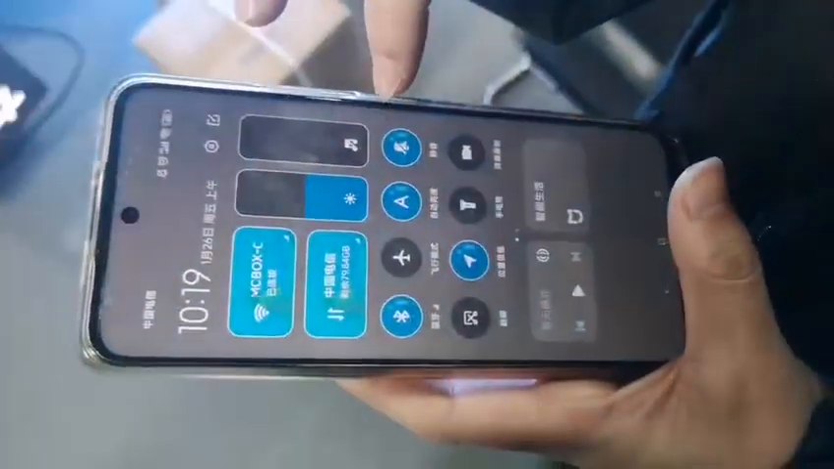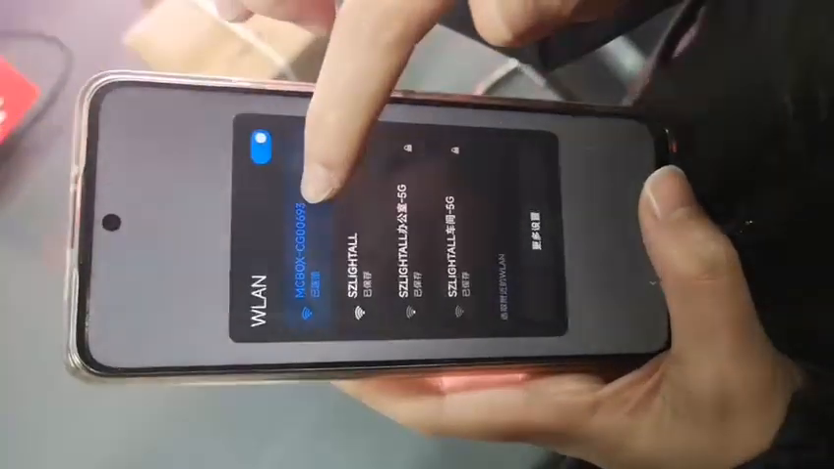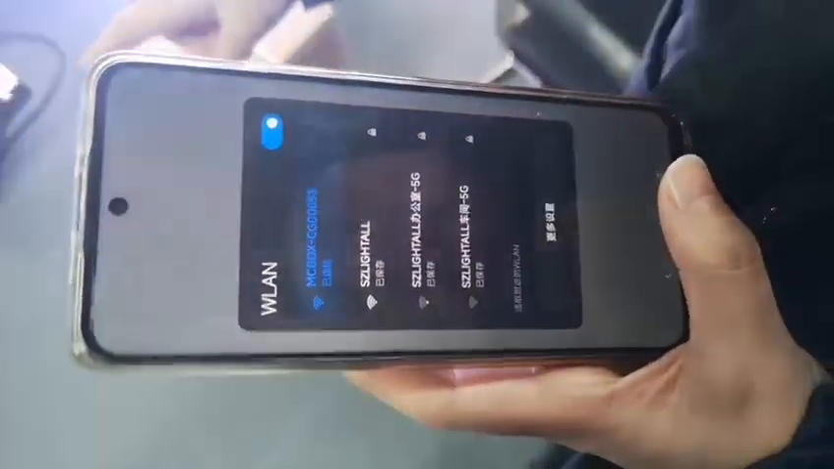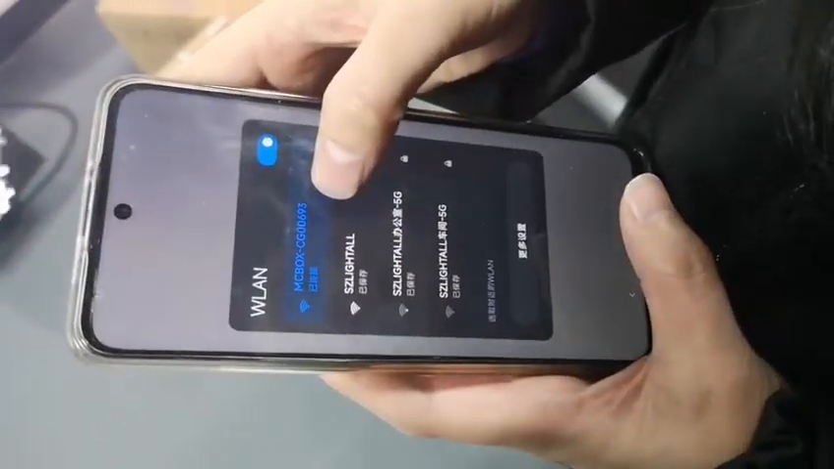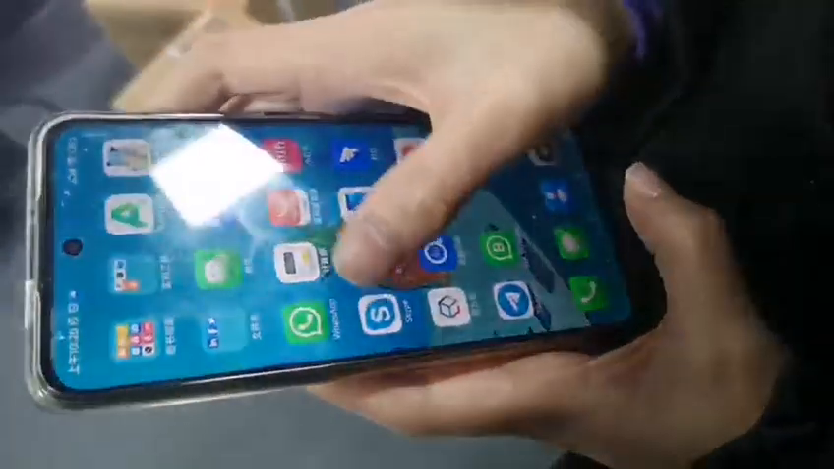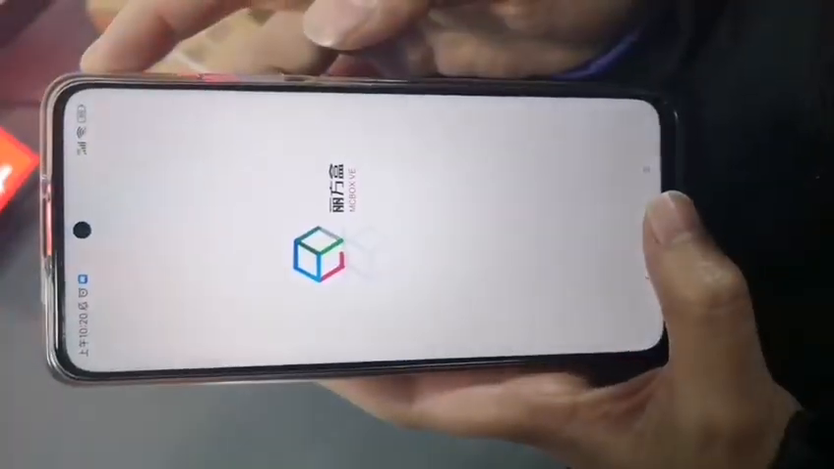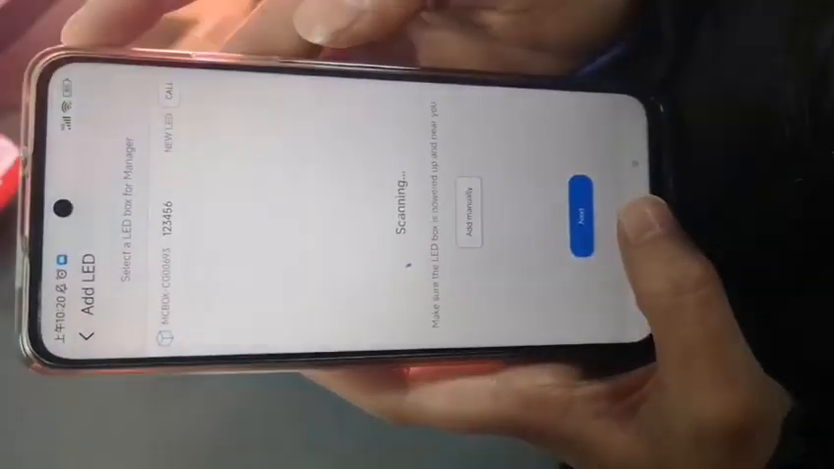First of all, I need to connect this Wi-Fi. You can see I connected the same name as the LED screen. This one, the name is 00693. So I choose this one, and then I go back to the app and add a LED screen here.